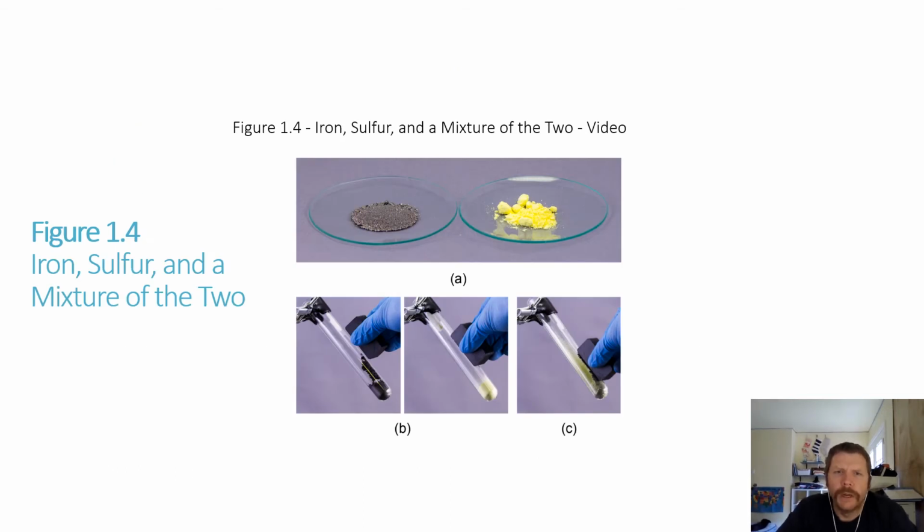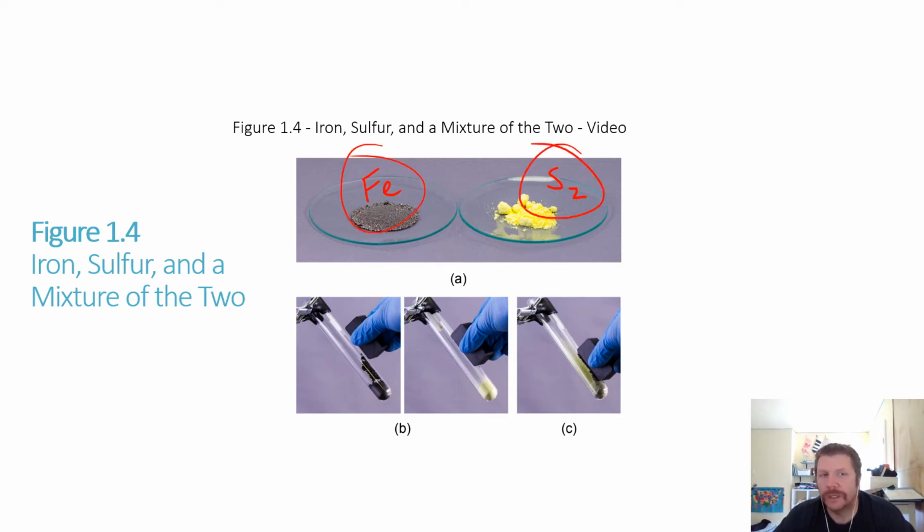Now here is an example of the process of iron and sulfur. So here would be your iron, which is Fe on the periodic table, and sulfur, and a mixture of these two. Okay, so if they're mixed and then heat is applied, they're going to undergo a change, from Fe and S as two separate things.